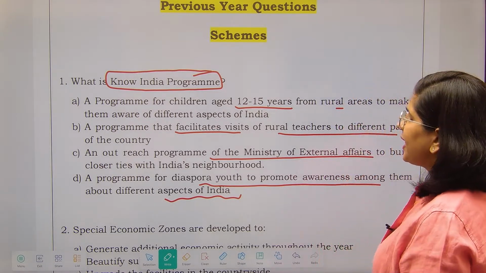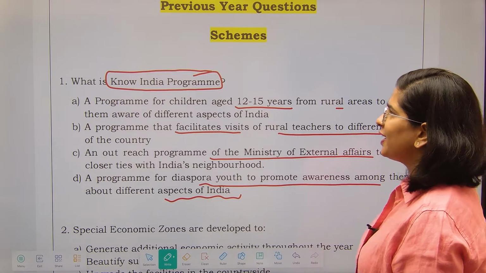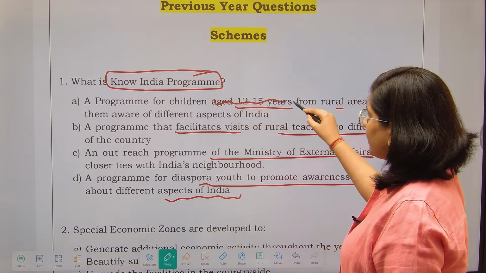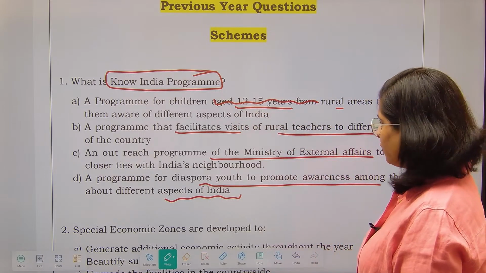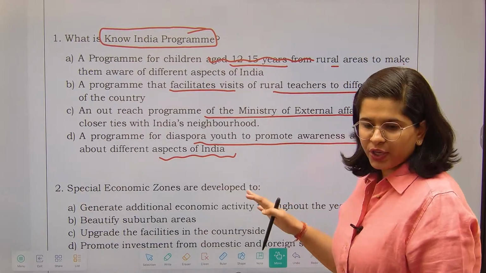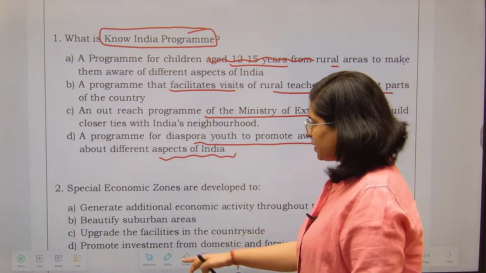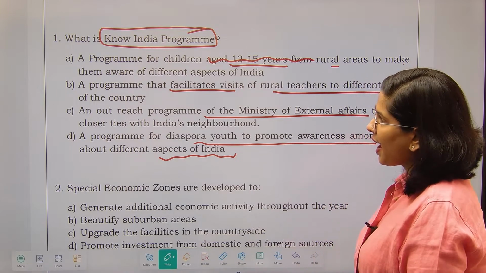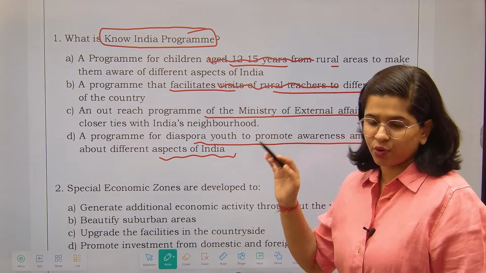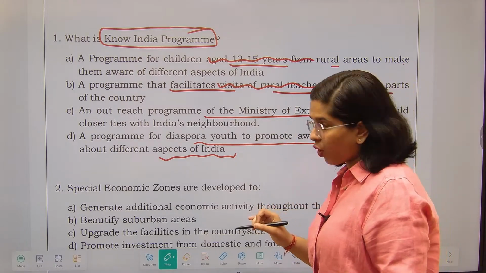So option A is unfortunately not the correct answer. This is not a program for children between 12 to 15. See, in this particular question, I might get confused between the two options that I have. Now, this is also not for the visits of rural teachers. No, both of these options are wrong.